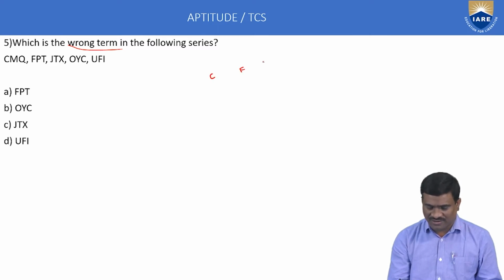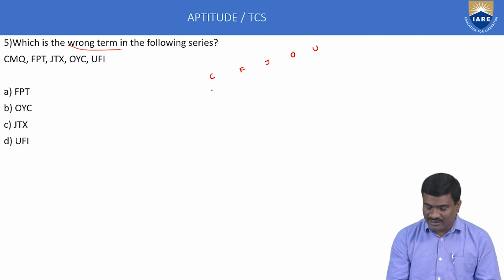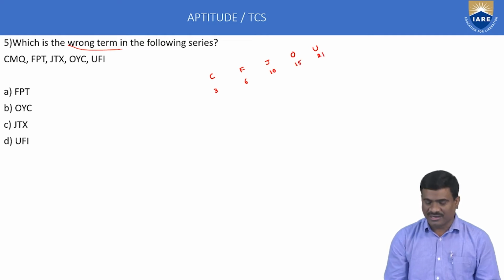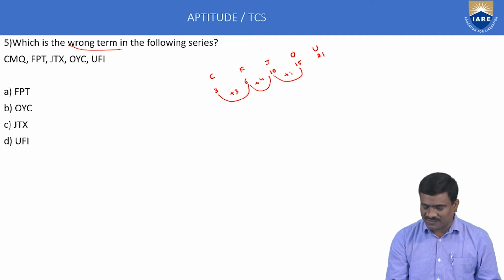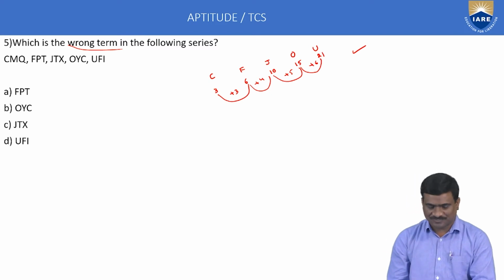Second F, third J, fourth O, fifth U. Write the numbers: C3, F6, J10, O15, U21. Next, the differences: +3, +4, +5, +6. Exactly correct.